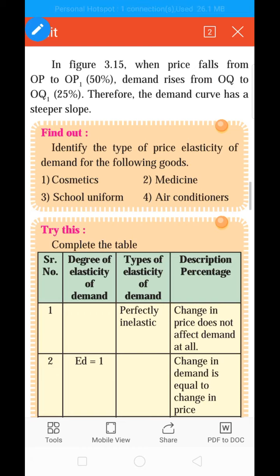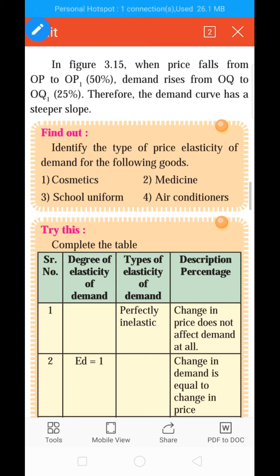There are 5 types of price elasticity of demand: perfectly elastic demand, perfectly inelastic demand, unitary elastic demand, relatively elastic demand, and relatively inelastic demand.